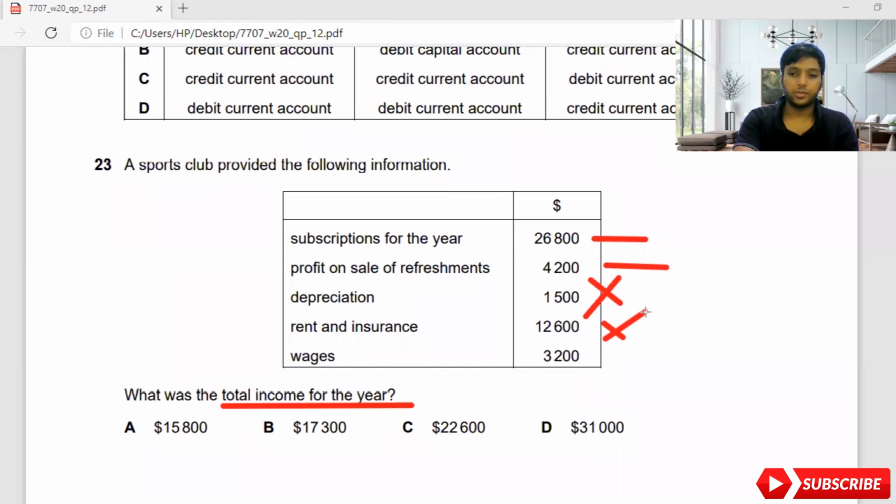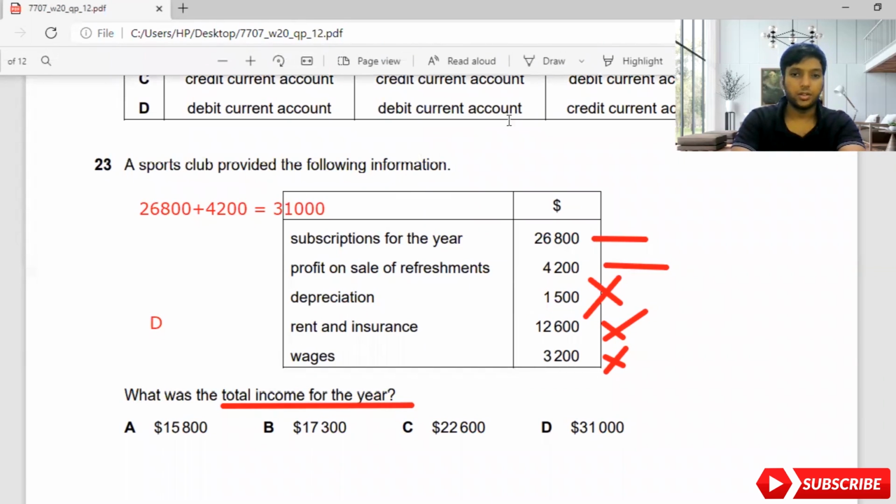Rent and insurance is an expense, and also wages is an expense. So what is income? 26,800 plus 4,200 will give you a value of 31,000. So the answer for this will become D. So I have given you an idea about the 23rd one. Let's move on to the 24th.